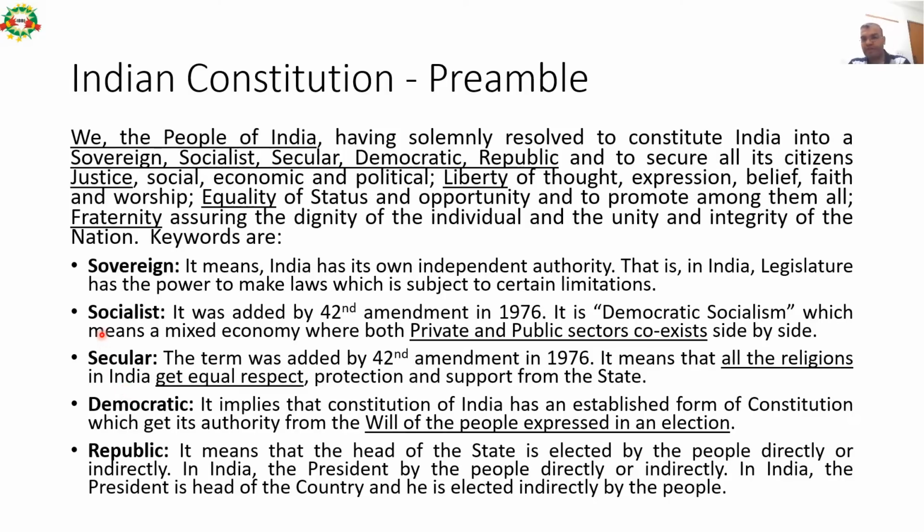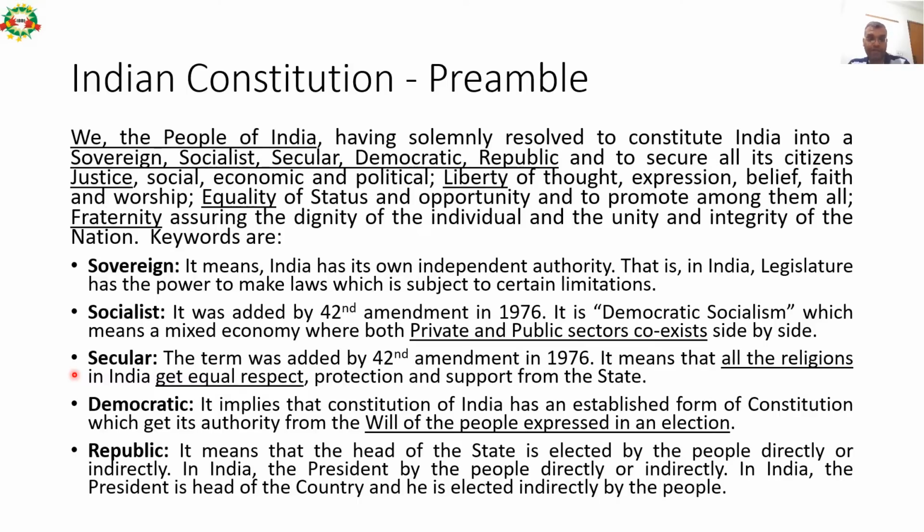So socialist is democratic socialism, which means a mixed economy where both public and private sectors coexist side by side. So the meaning of socialist is a mixed economy, with private and social sectors coexisting parallelly. And the third keyword is secular. This was also added in 1976 by way of the 42nd amendment in the Indian Constitution. It means that all religions of India get equal respect, protection and support from the state.